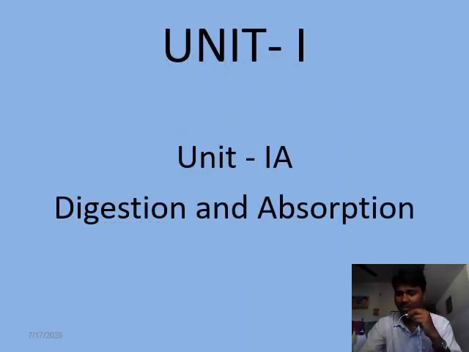Dear students, almost 70% of the syllabus of second year zoology is about human anatomy. In that we are going to learn about the organ systems present in the human body. So in this class we are going to learn about the first unit, which is about digestion and absorption.